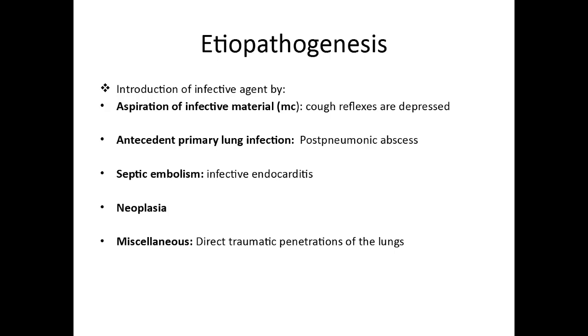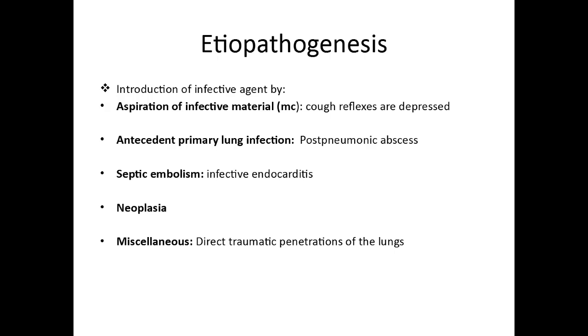So second modality is antecedent primary lung infection. For example, in patients who were suffering from pneumonia, later on they may go on to develop lung abscess. Third modality is septic embolism. Septic emboli are transmission of infections from conditions such as infective endocarditis. Then fourthly, there is neoplasia.